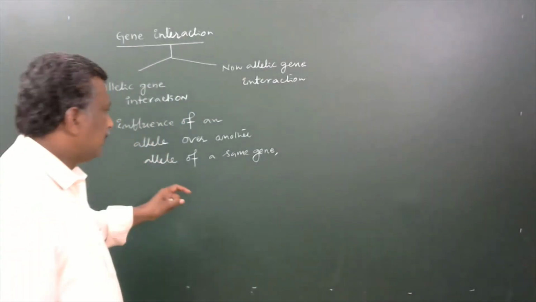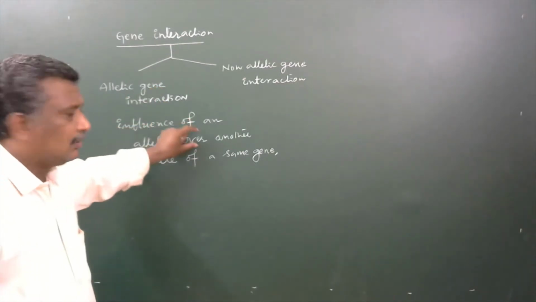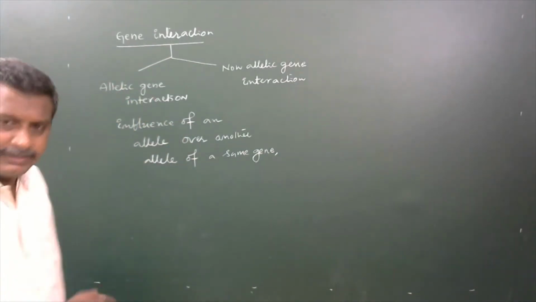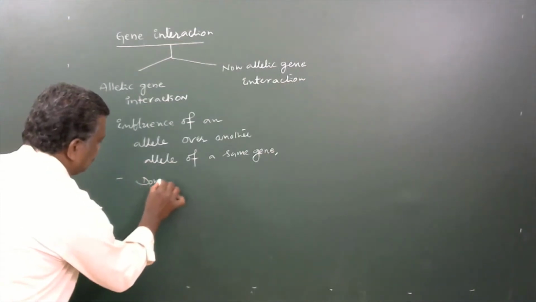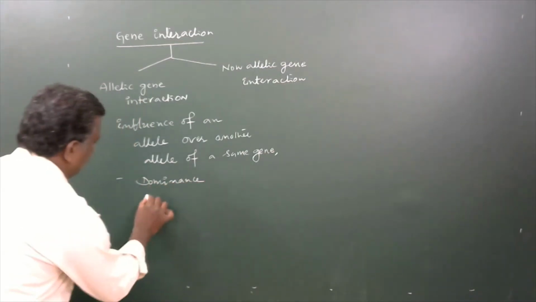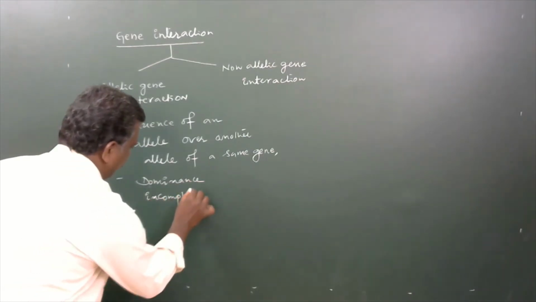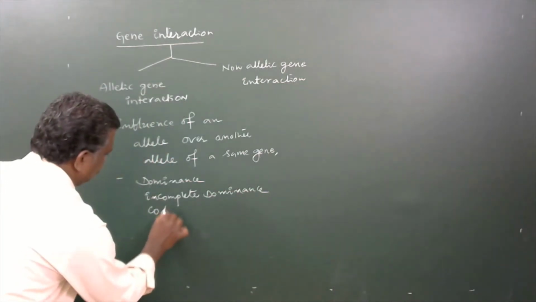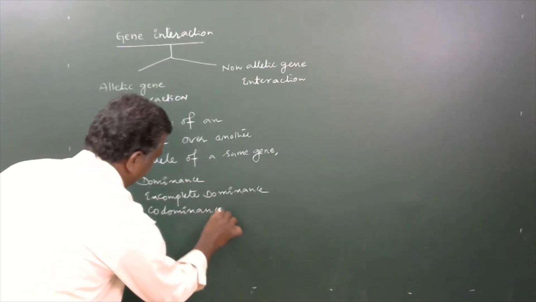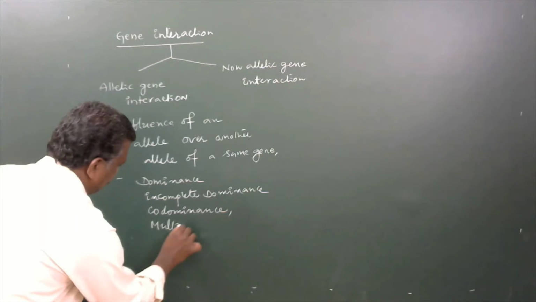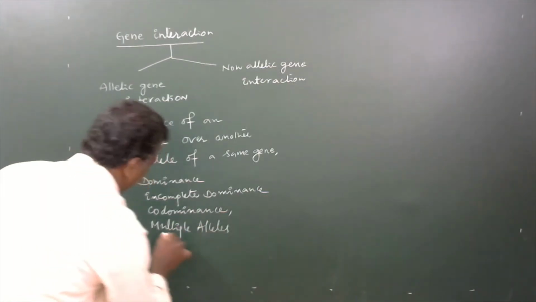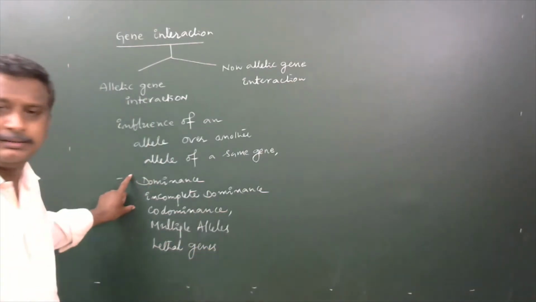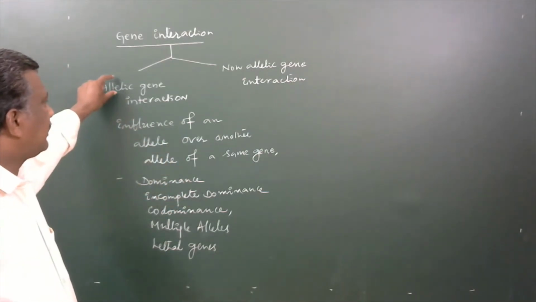Here, influence of an allele over another allele of a same gene, it is said to be allelic genic interaction, in which dominance, incomplete dominance, codominance, multiple alleles, lethal genes, all these will come under examples for allelic gene interaction.